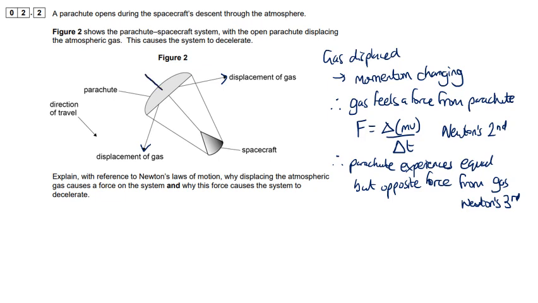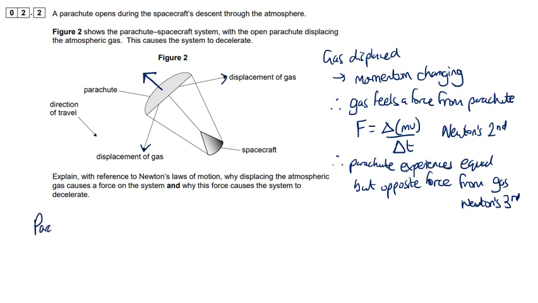So there must be a resultant force which acts back against the motion. The gas has been displaced in lots of different directions, but overall the gas is being displaced in the direction the spacecraft is moving. So the force that the gas puts back on the parachute must be in the opposite direction to which it's moving.